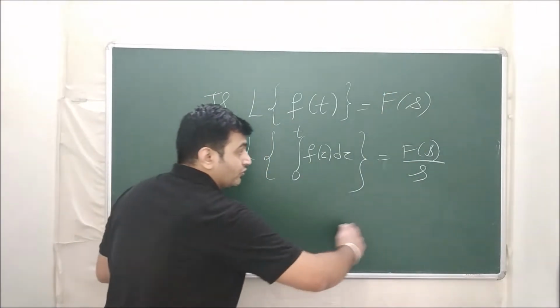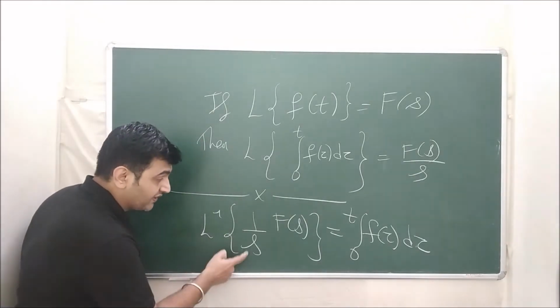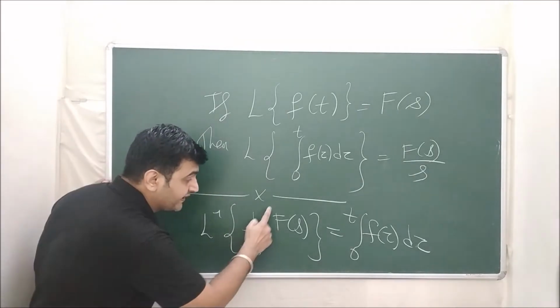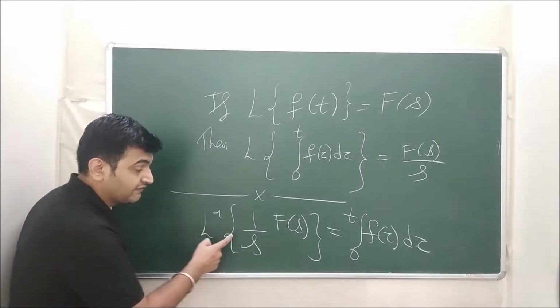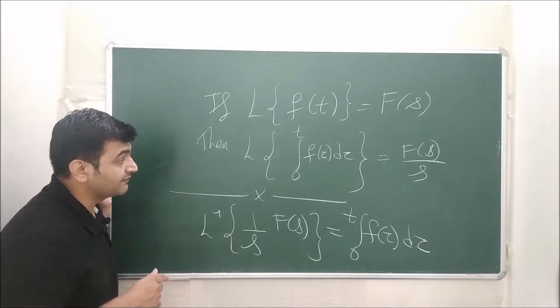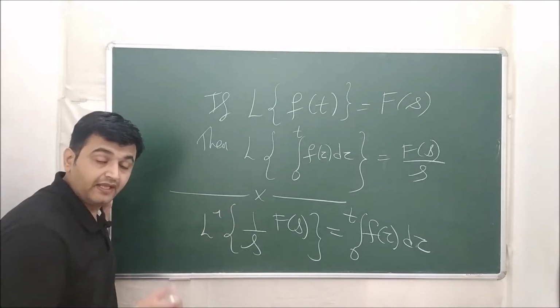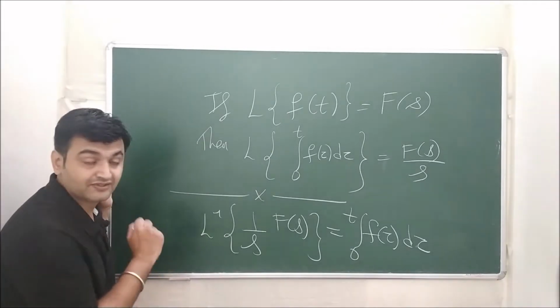And if I want to take the inverse, then what do I have? Laplace inverse of 1 upon s F of s is nothing but you simply integrate the Laplace inverse of this. So I will take 4 examples. In the first 2 examples I will play with the Laplace of integral, and in the next 2 examples I will play with the Laplace inverse. Okay, so let's go one by one.